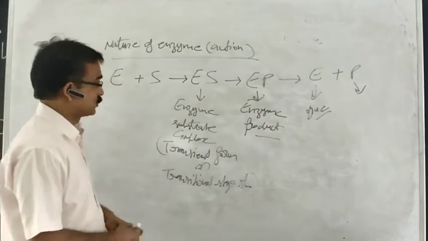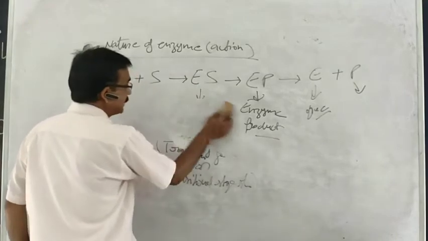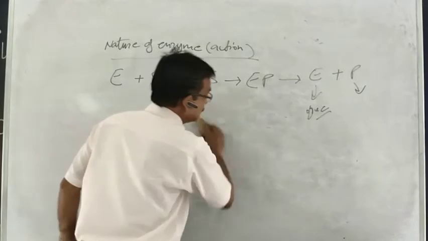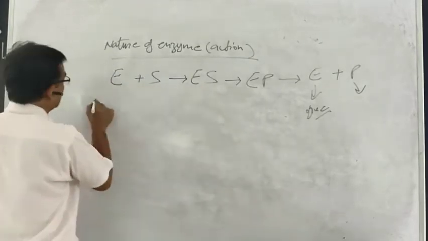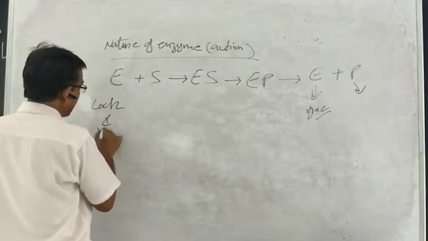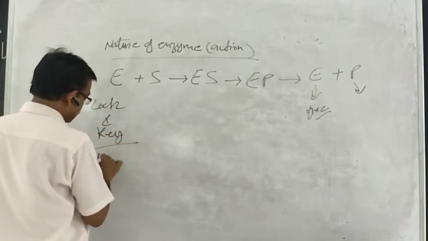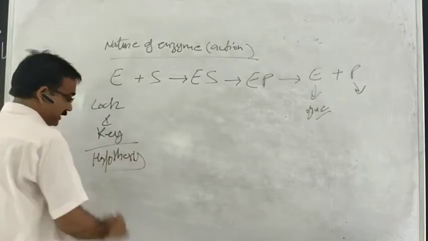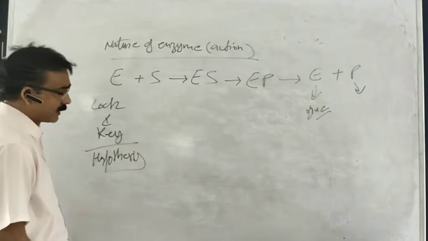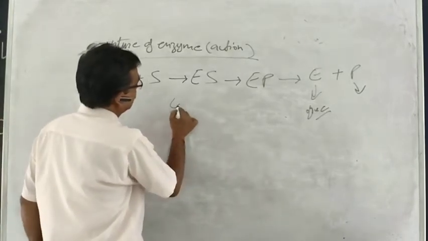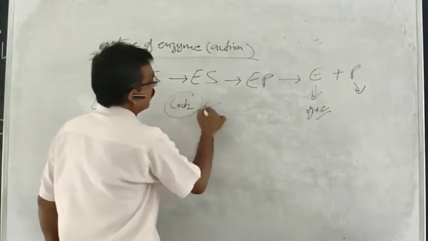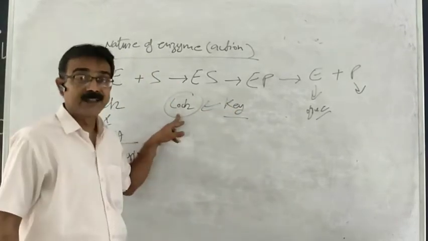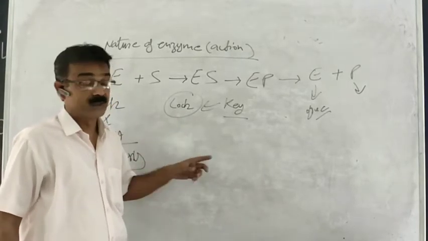And guys, I would like to explain that these enzymes work on the lock and key hypothesis. What is the lock and key hypothesis? When the correct type of key is fitted in a lock, then only the lock will open.